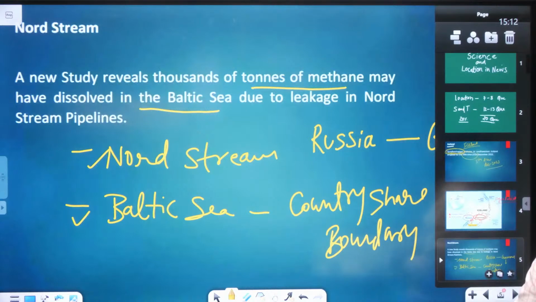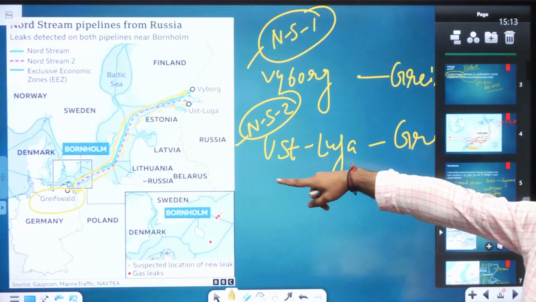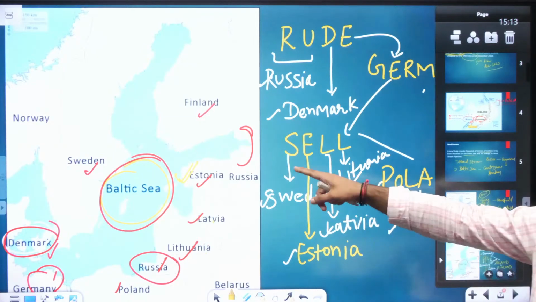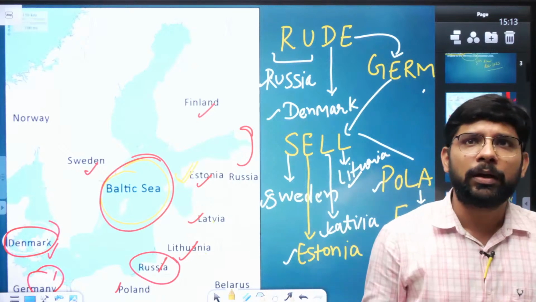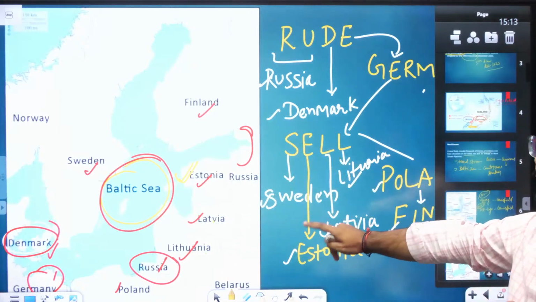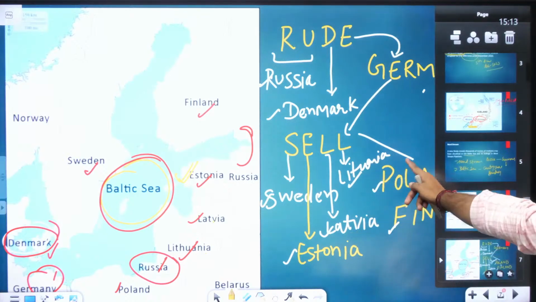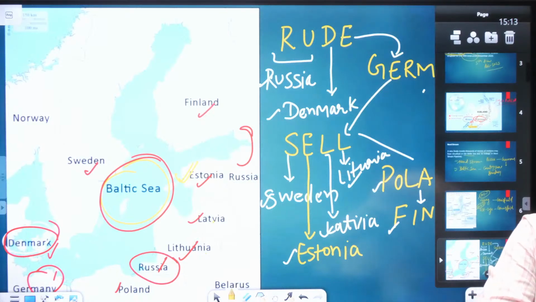In Germany, specifically in the Greifswald. Then we looked at the countries sharing the boundary with the Baltic Sea: Russia, Germany, Poland and Finland. Then Russia, Denmark, Sweden, Estonia, Latvia, Lithuania, Poland and Finland. These are the countries sharing the boundary with the Baltic Sea.